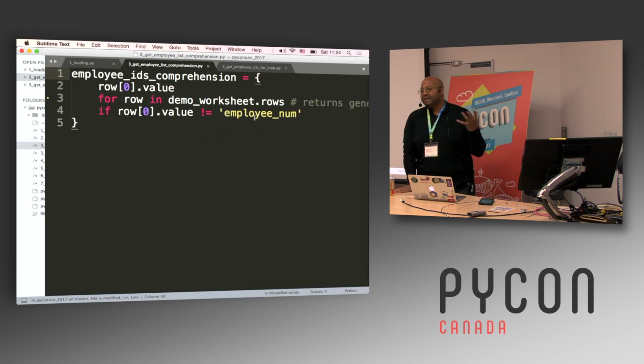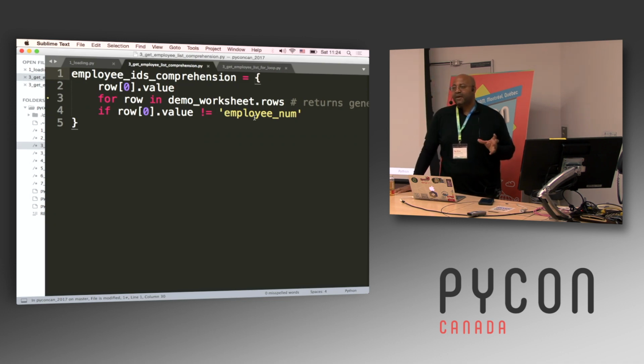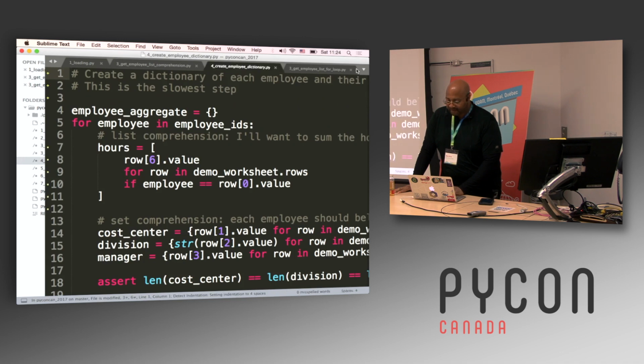And I'm using a set because, if you're not familiar, a set in Python is a built-in data type where every value is unique, so you won't have any duplicates. I'm doing that so that I can build this list of employee IDs that doesn't have any duplicates. So now that I've done that, I'll close some of these to minimize my clutter.